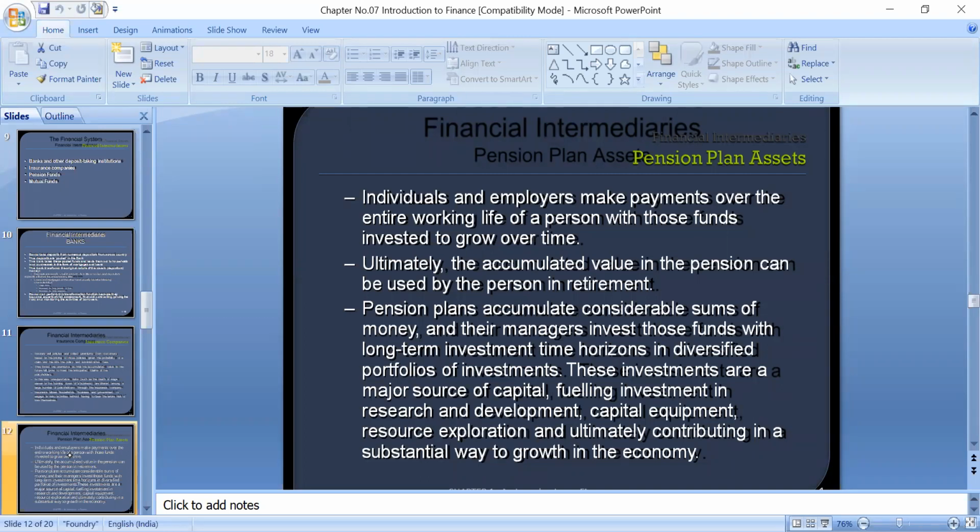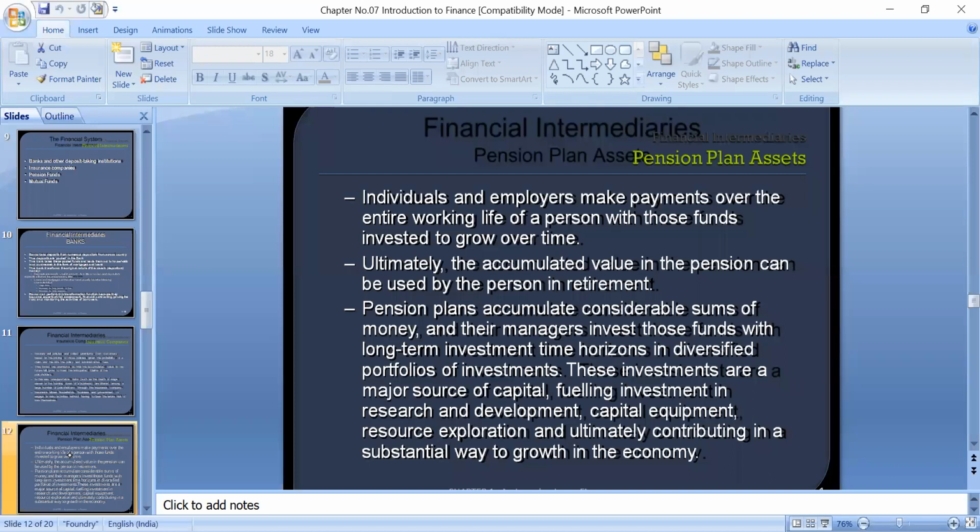For example, you deposit 1,000 per month into a pension plan, and 1,000 is deposited by your organization. So 2,000 per month is put into the pension plan, and this 2,000 is invested by the pension organization into different projects, so it will multiply over a period of time. After 1 year, 2 years, 3 years, 4 years, or 10 years, whenever an employee is retiring from the organization, a large amount of funds will be accumulated in his account. That amount will be paid by these pension fund organizations.